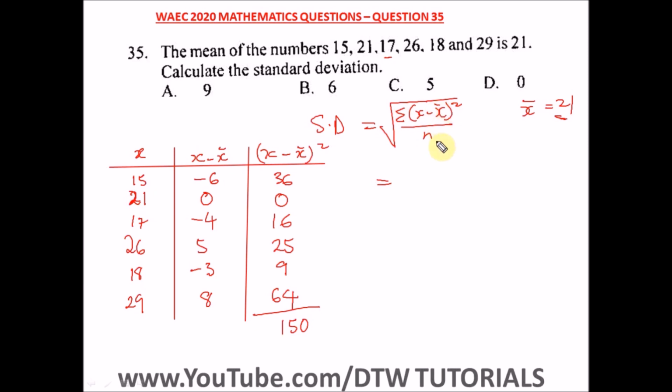From here, what do we have? We have the square root of 150 over the set of numbers. How many do we have? We have 1, 2, 3, 4, 5, 6. So divided by 6. What's 150 divided by 6? That will give us 25. And what's the square root of 25? That is 5. So the standard deviation of this set of numbers is 5. And our right option is option C.